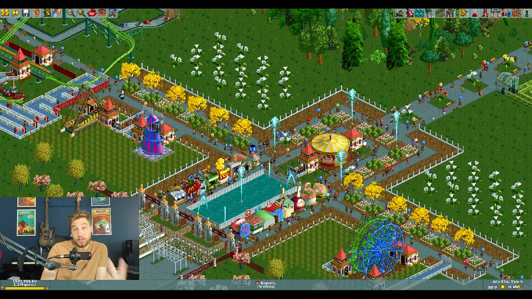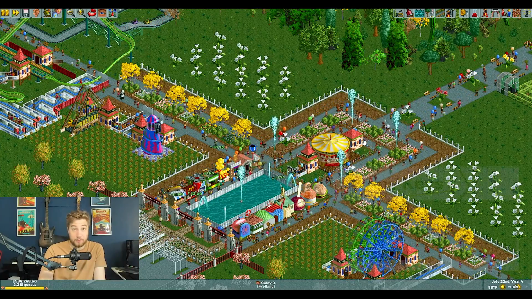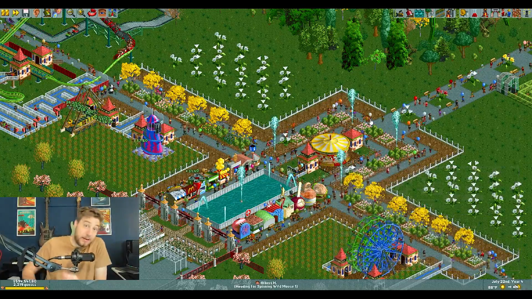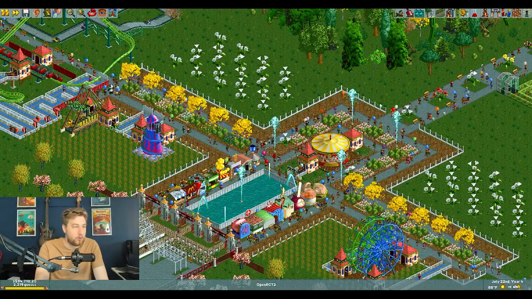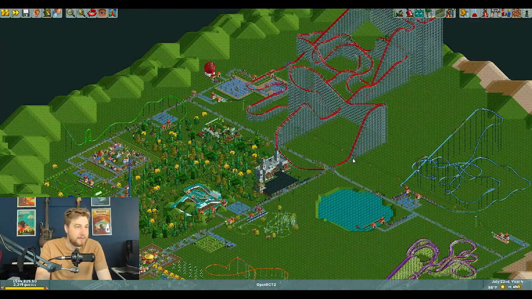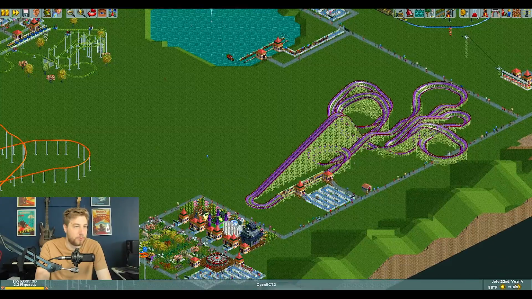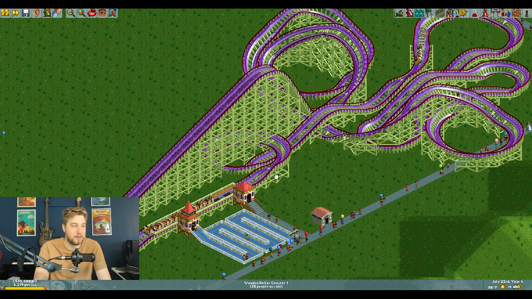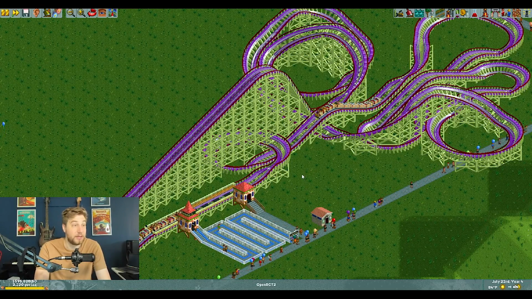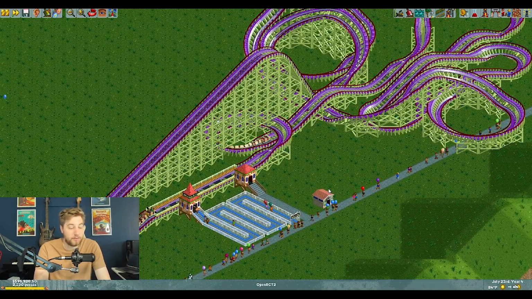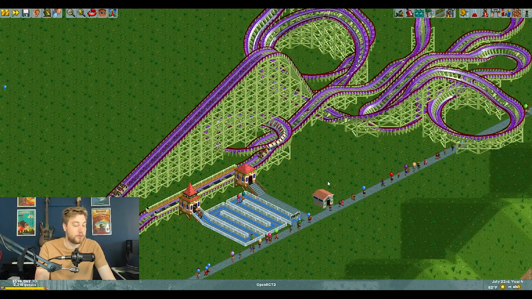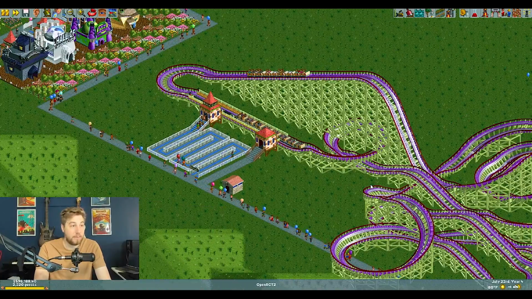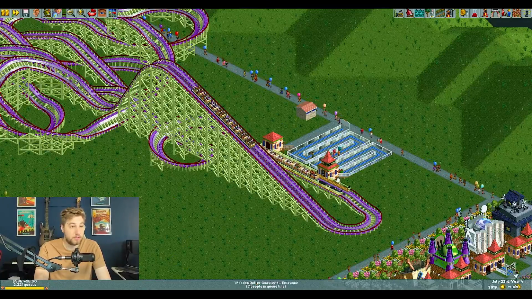I'll go ahead and tell you number 2, which is the arrow keys on your keyboard. Hopefully you've known this already, but if not, that's why I'm here, right? Let me zoom out and show you my amazing, nice purple, kind of alien-colored, slime-looking ride. I don't really know what color this is, but you can use the arrow keys, up, down, left, right, to move around, and then you can also use the Enter key to rotate. It's beautiful.